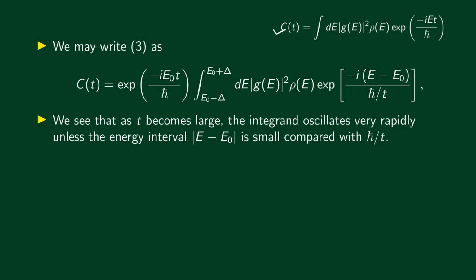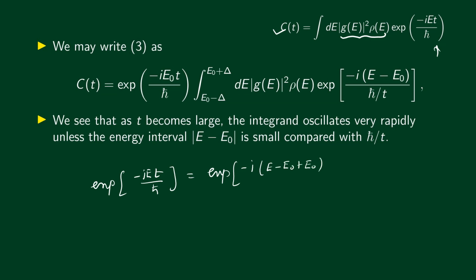We started with this expression for the correlation amplitude, and we chose a specific form for this function. We said that this function is peaked around E0 and it's 0 far away from E0. Now, since it is 0 far away from E0, E0 is an important reference point. Let's include it in this integral. All we need to do is to write this exponential minus iEt divided by h bar as exponential minus i, let's write this as E minus E0 plus E0. We just add and subtract E0 to the argument here, t divided by h bar.